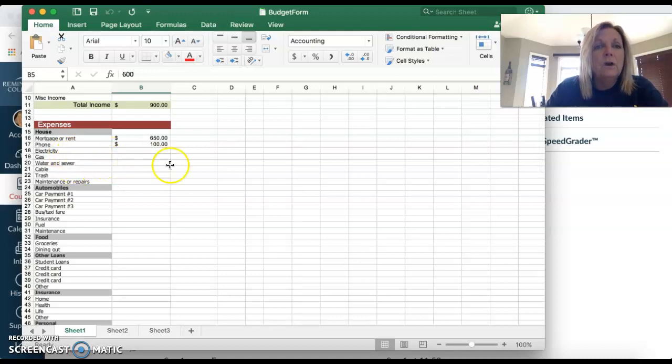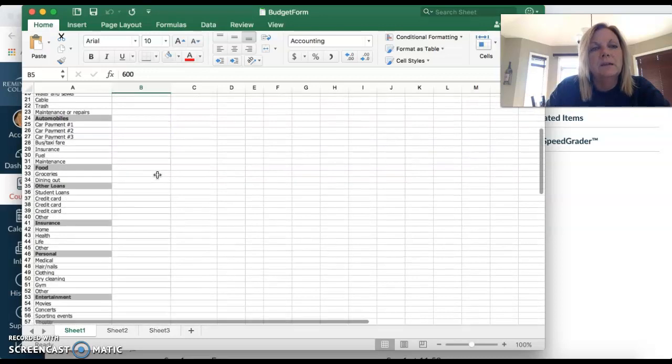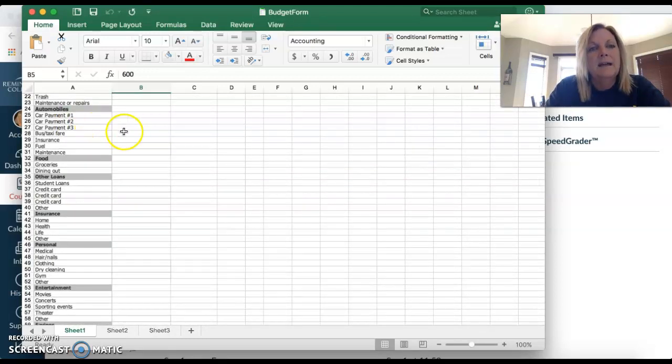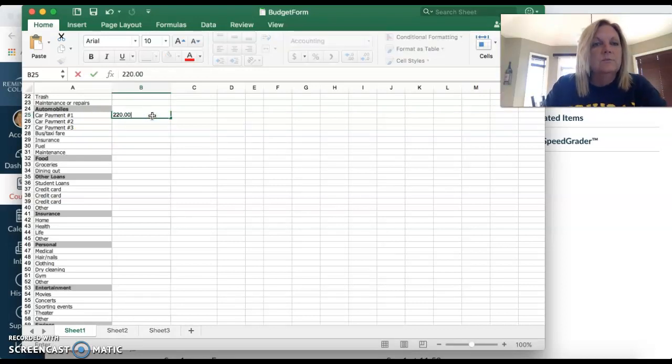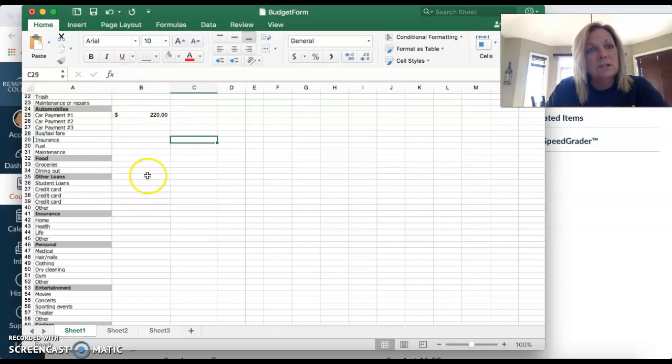So your personal information, you can use that if you'd like to, or you can use the $900 here, but then obviously you're going to move your rent money down so that this could be more affordable. And then how much do you pay for electricity, for gas coming into your home, and then water bill and sewer bill, and then cable or internet, and then trash, if you have to pay for trash pickup, maintenance or repairs, putting money away for that stuff. Your automobiles, depending on how many cars you have, you just type right here, and let's say that you're paying $220. You would just put that there, and so on. So you're just going to be completing these.